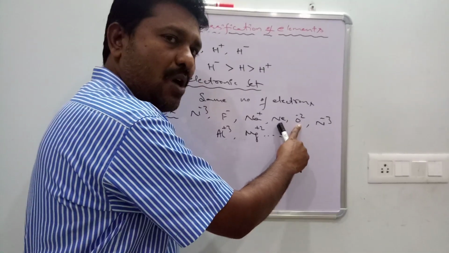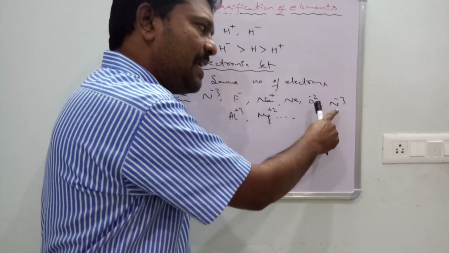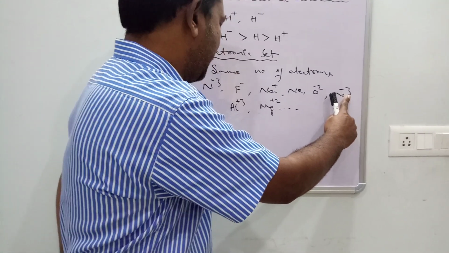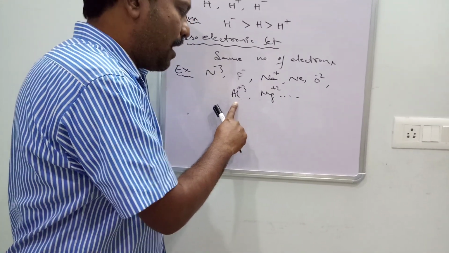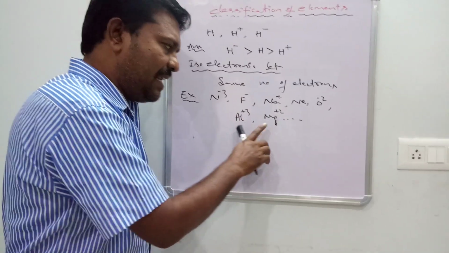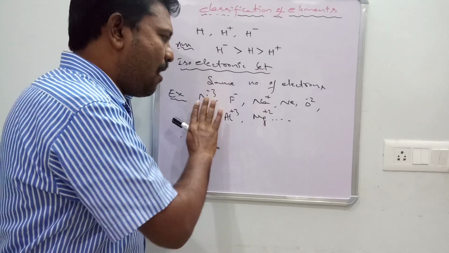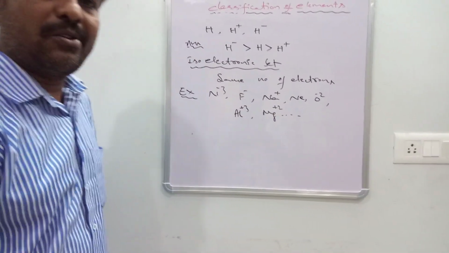O minus 2: oxygen is 8, minus 2 means gain of 2 electrons, 10. Al plus 3: aluminum 13, plus 3 means loss of 3 electrons, 10. Mg is 12, plus 2 means loss of 2 electrons, 10. All have 10 electrons. That's why the set is known as an isoelectronic set.